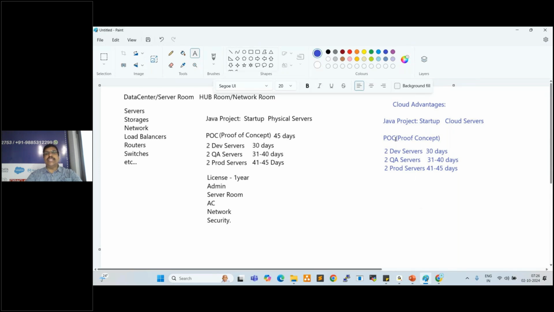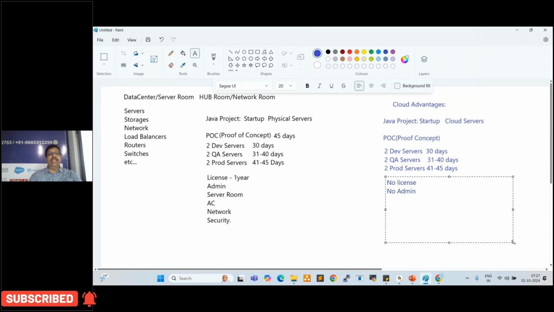So when you want to set up this POC in a cloud platform, we don't require any licenses. All the licenses will be taken care by AWS only, right? No admin required. As a cloud engineer, as a DevOps engineer, we can simply create by single click a number of servers. Okay, no server room.